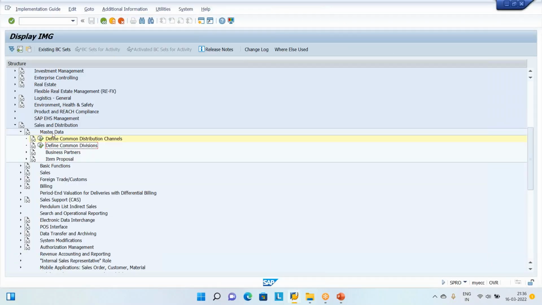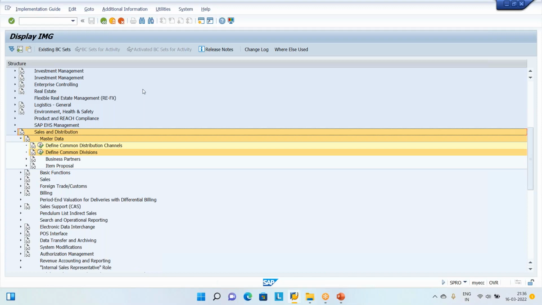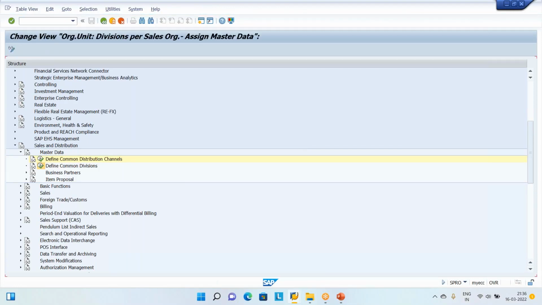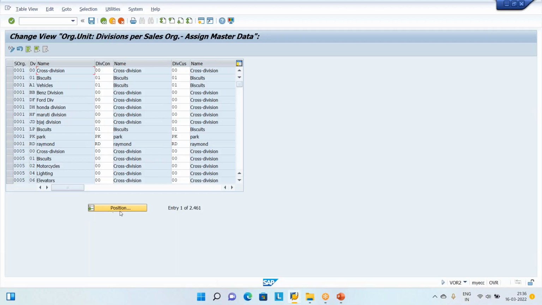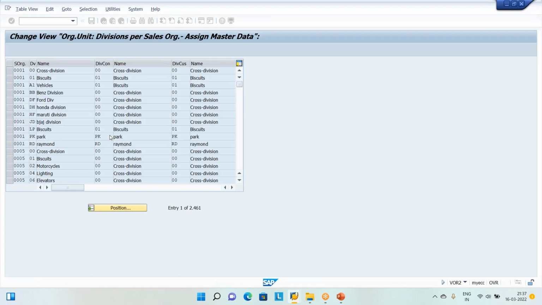Now click the second step called define divisions, also common division. Click this button and the system is going to take me to the place. Again here there are some columns, sales organization and division. In this entry, where is my sales organization of Ford, and where is my division for Ford? We created DF.